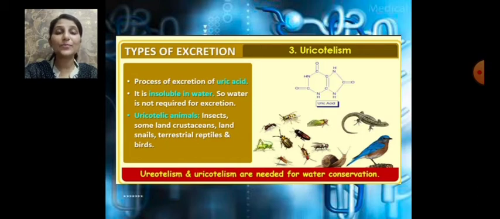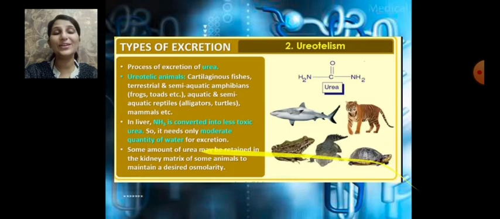If you have ever seen the excretory product of birds, it contains very minimal water. Ureotelism and uricotelism are needed for water conservation because they require very little water.